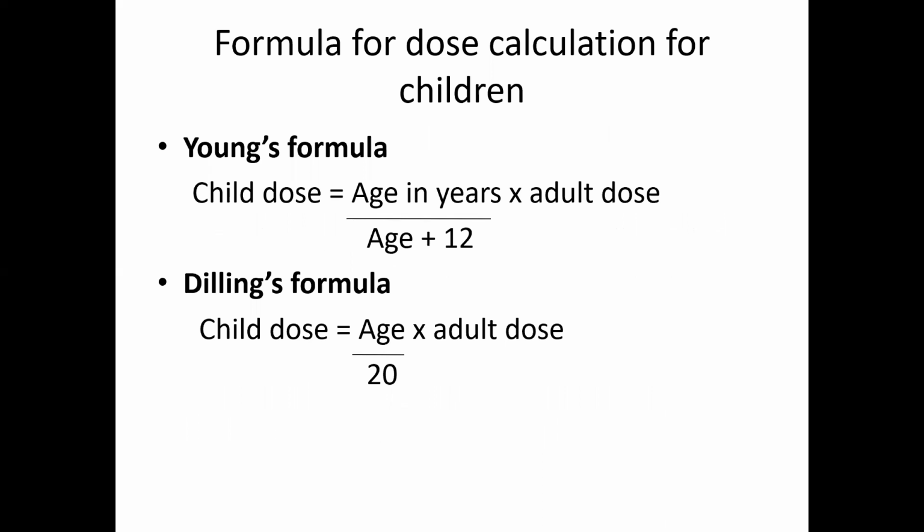So the dose of the child is calculated using two formulas. One is Young's formula and the second one is Dilling's formula. Young's formula: child dose can be calculated by age in years divided by age plus 12 into adult dose. Whereas by using Dilling's formula, we take age and adult dose divided by 20. If we use these formulas, we can calculate the actual dose which is sufficient for the child.